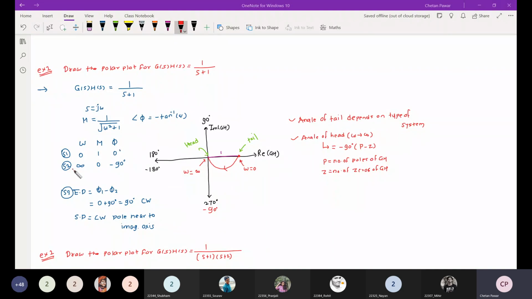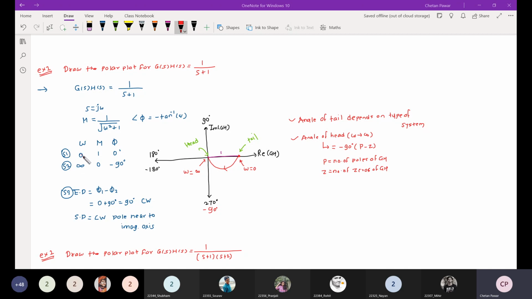Step 2, find out the magnitude at omega equal to infinity. At omega equal to infinity, magnitude is 0 and phase is -90 degrees. Tan inverse infinity is 90 degrees, so this is -90 degrees. So 2 steps are done.